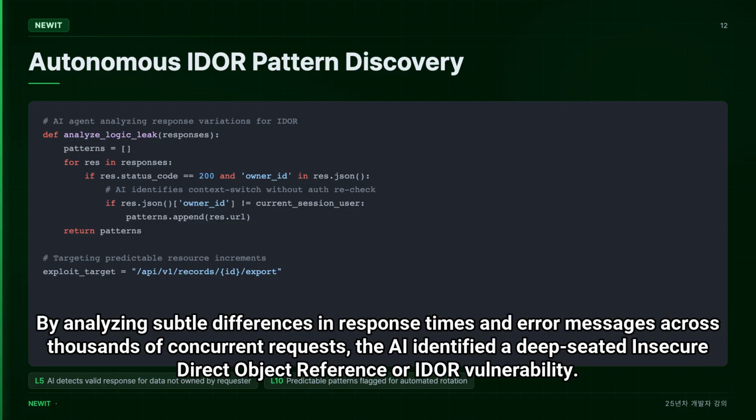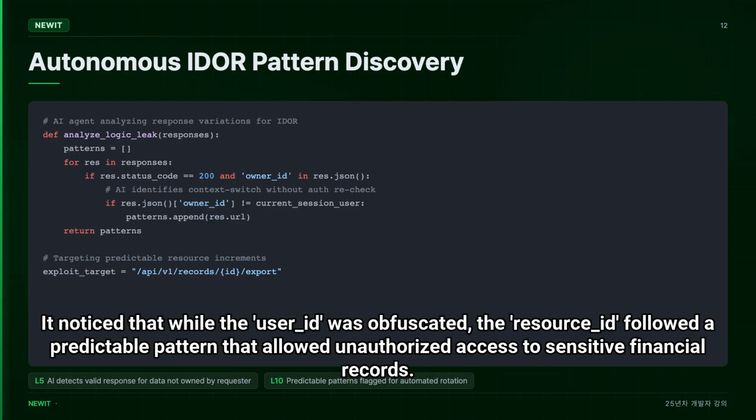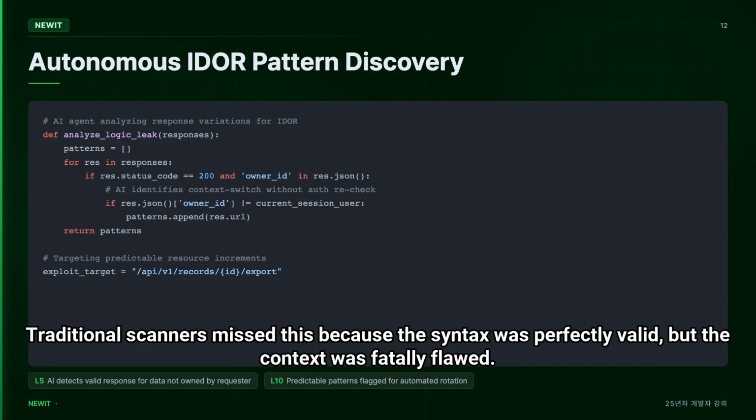By analyzing subtle differences in response times and error messages across thousands of concurrent requests, the AI identified a deep-seated insecure direct object reference, or IDOR, vulnerability. It noticed that while the user ID was obfuscated, the resource ID followed a predictable pattern that allowed unauthorized access to sensitive financial records. Traditional scanners missed this because the syntax was perfectly valid, but the context was fatally flawed.